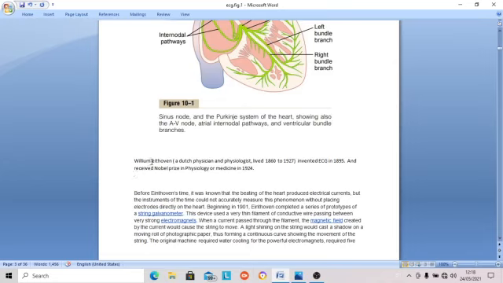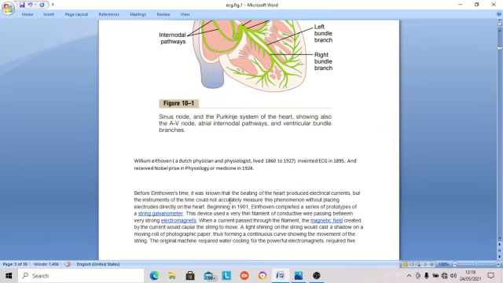Into the ECG history, Willem Einthoven, who was a Dutch physician and physiologist, was born in 1860 and died in 1927. He invented the ECG in 1895, with some modification in 1901 onwards. Several models were produced by him after 1901, and he received the Nobel Prize in Physiology or Medicine in 1924.